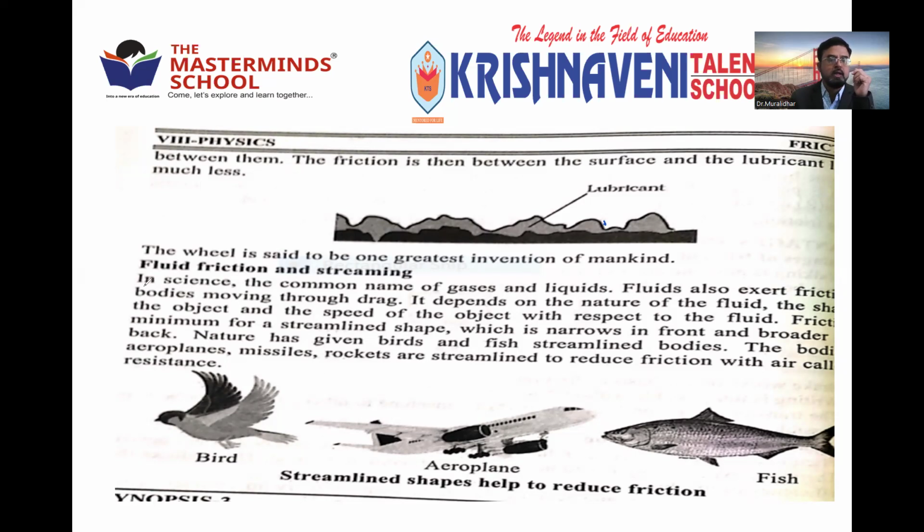Then fluid friction. Friction is not only exerted by solids; it is also exerted by both liquids and gases. Liquids and gases together are called fluids. Even fluids exert friction. Best examples are a fish, an aeroplane, a bird. Why are they given this shape? The shape is called a streamlined shape. Because of the shape only, they can swim in water and fly in air. That is because of the streamlined shape.